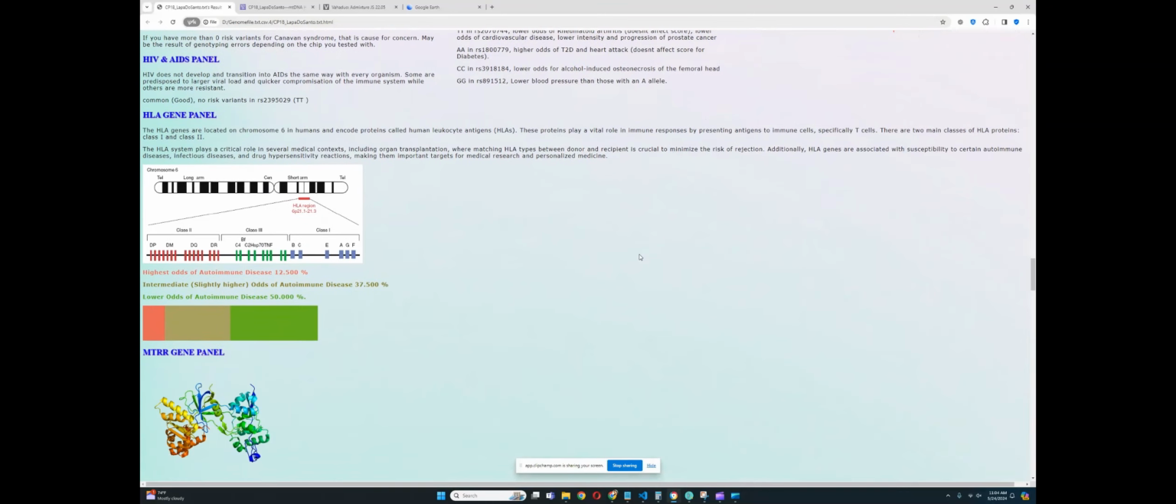He has a genotype in androgen receptor gene AR panel for higher odds of baldness, which is very interesting. It's more typical for Europeans to score that rather than for Native Americans, but I guess it's okay. He scores that as well. And for autoimmune disease, for the HLA panel, looks like he's got lower odds of autoimmune disease.